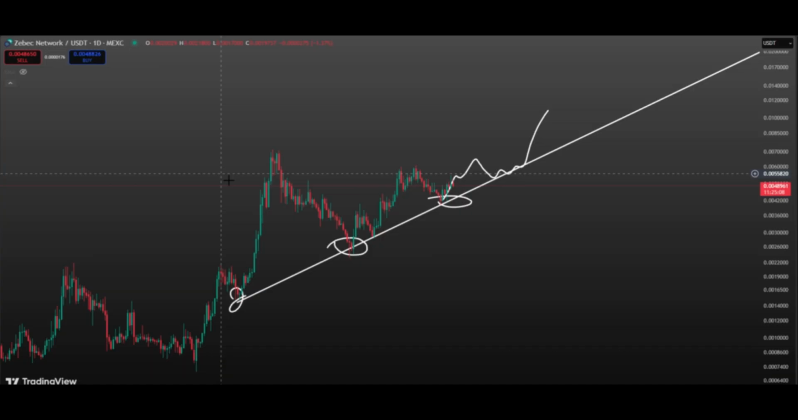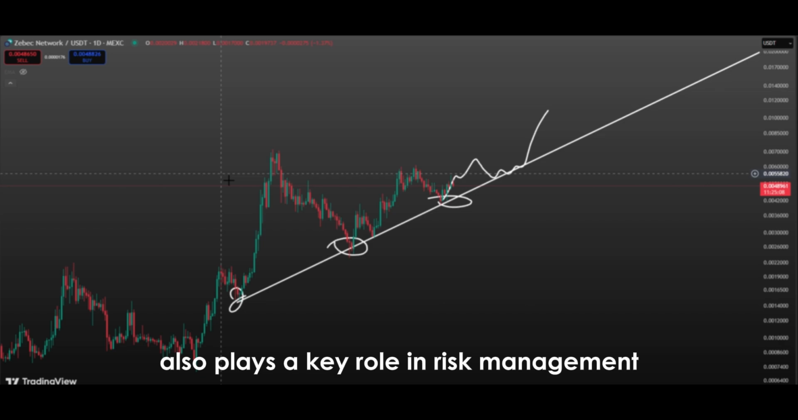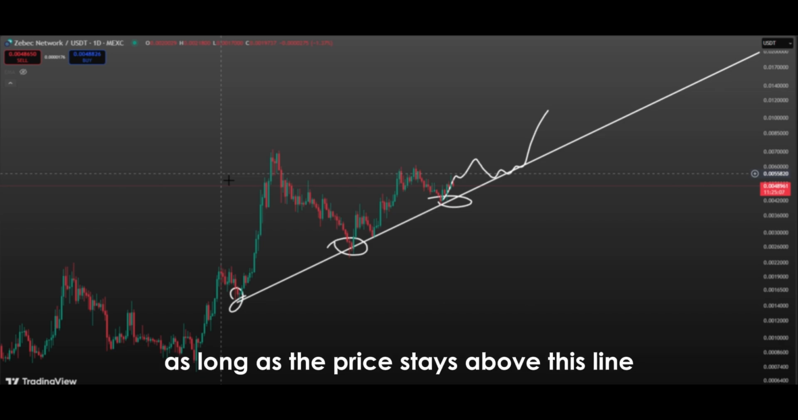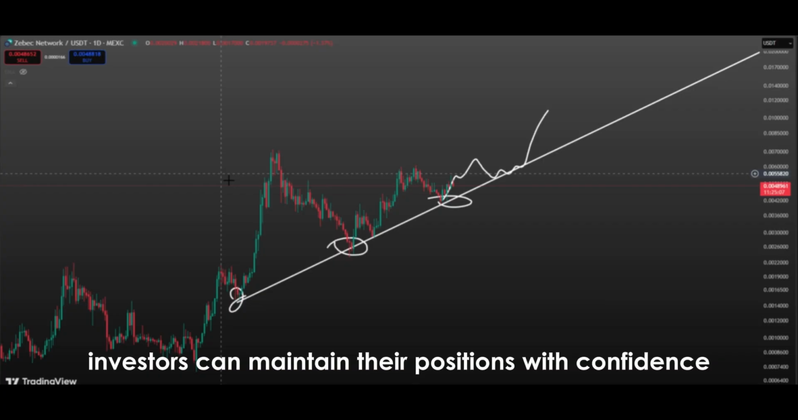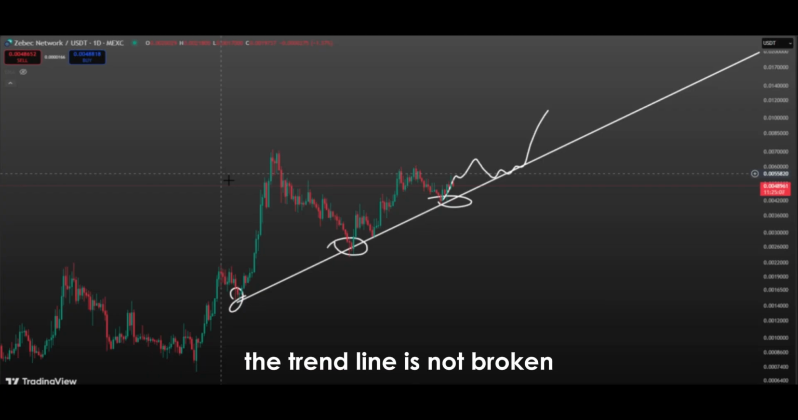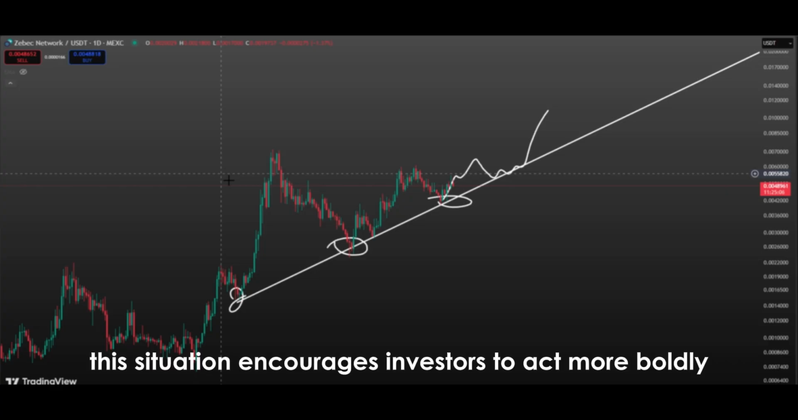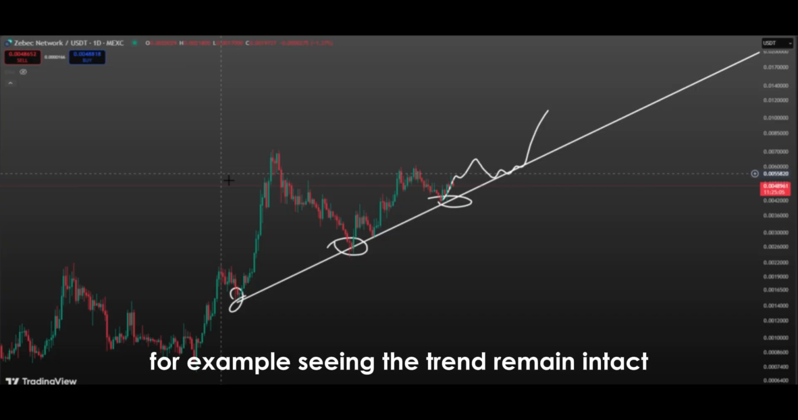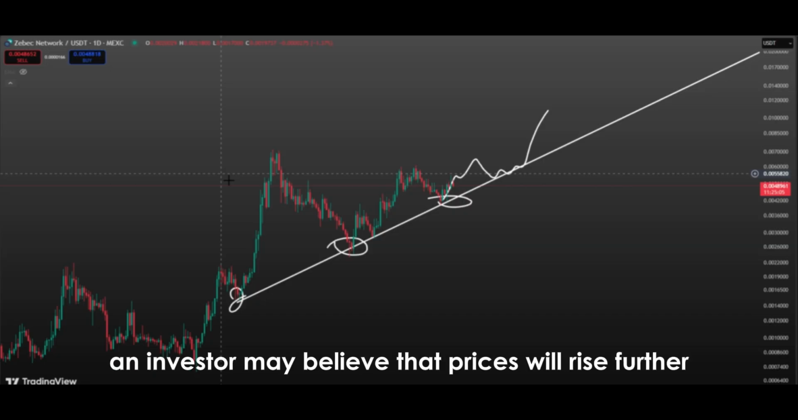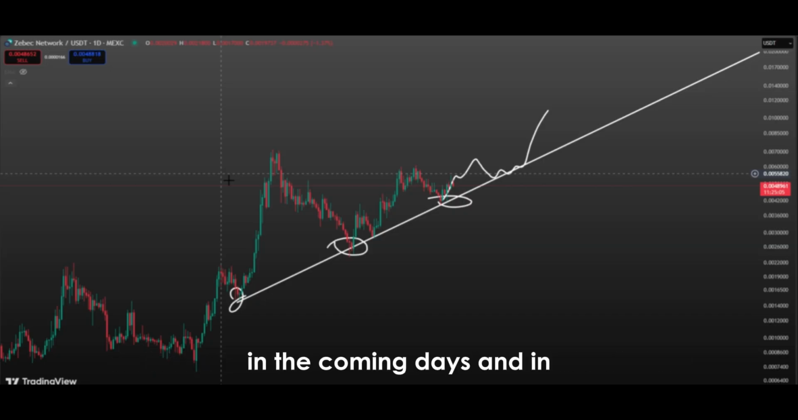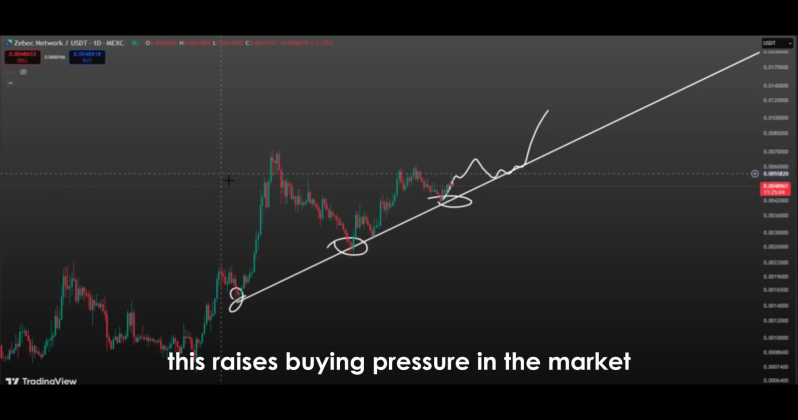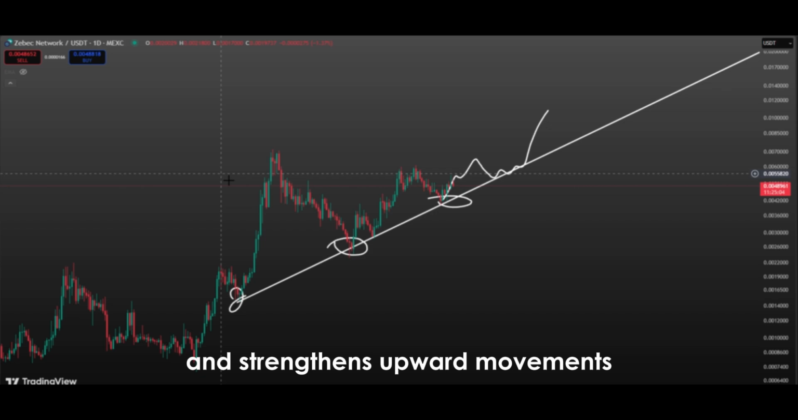An ascending trend line also plays a key role in risk management for investors. As long as the price stays above this line, investors can maintain their positions with confidence. Because as long as the trend line is not broken, the general direction of the market remains upward. This situation encourages investors to act more boldly. For example, seeing the trend remain intact, an investor may believe that prices will rise further in the coming days and increase their positions. This raises buying pressure in the market and strengthens upward movements.